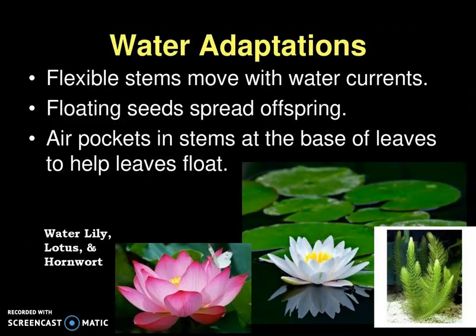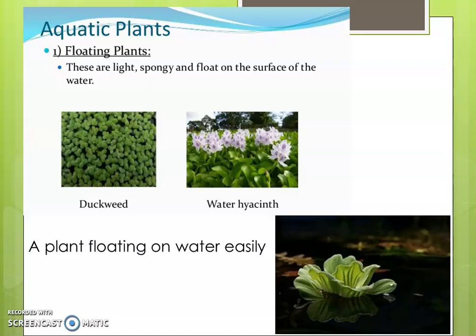Now, water adaptations. Flexible stems move with water current. Why do they have flexible stems? I've told you, they have to move with the water currents. Now, floating seeds spread offspring. They have a floating seed, so they can spread all over and new plants can grow. Air pockets in stems at the base of leaves help leaves float. I've already told you about this.